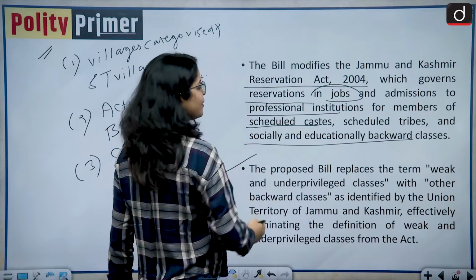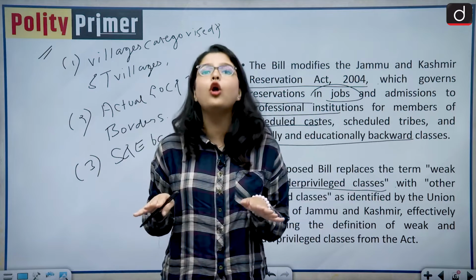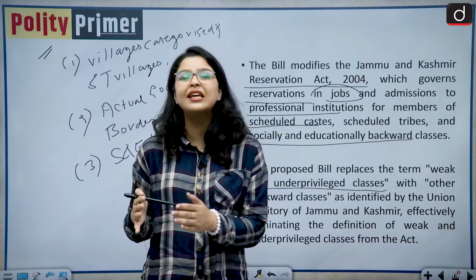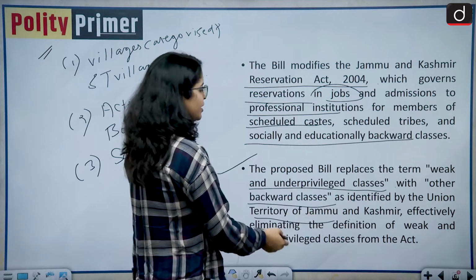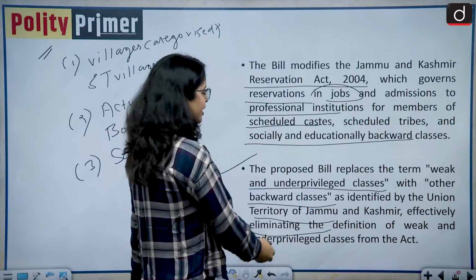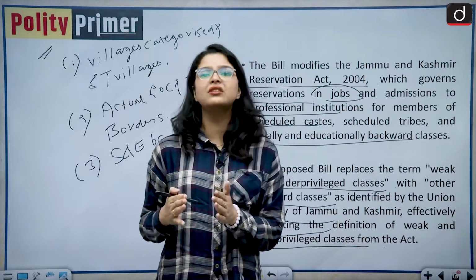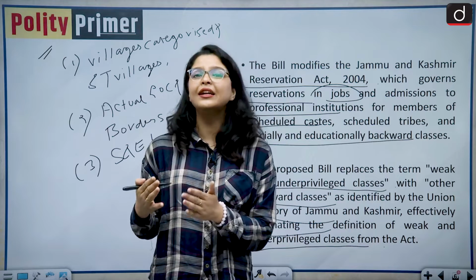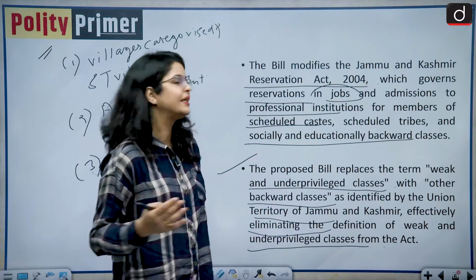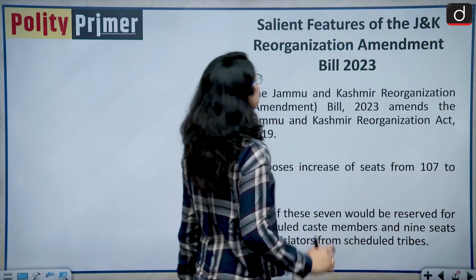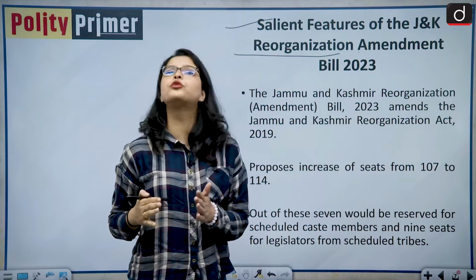Okay, so the proposed bill replaces the term weak and underprivileged classes. So this term no longer exists. It has changed the nomenclature to other backward classes as identified by the Union Territory of Jammu and Kashmir, effectively eliminating the definition of the weak and underprivileged classes from the 2004 Act. So this is a major salient feature of the current introduced and passed Jammu and Kashmir Reservation Amendment Bill of 2023. Further, let us discuss the salient features of the Jammu and Kashmir Reorganization Amendment Bill of 2023.